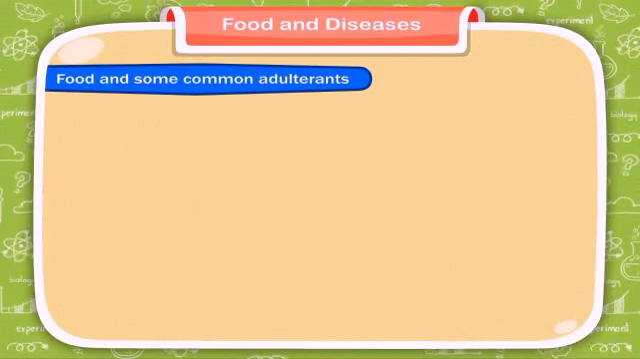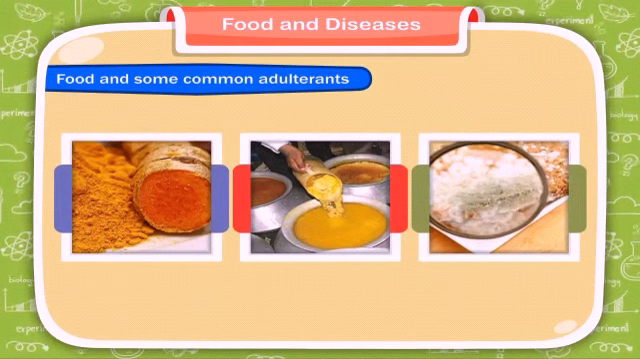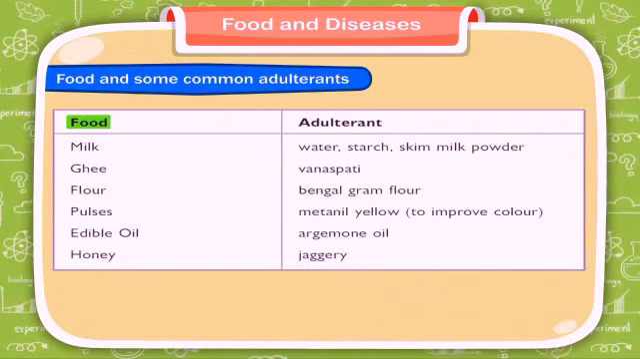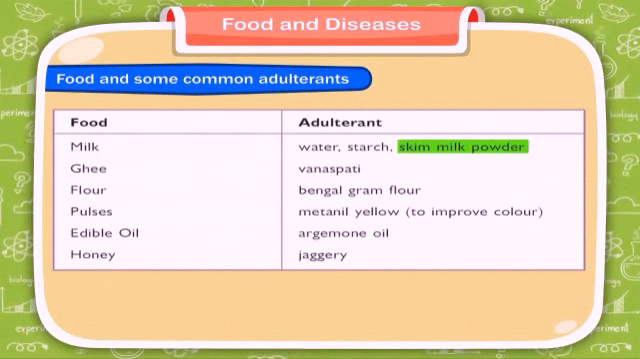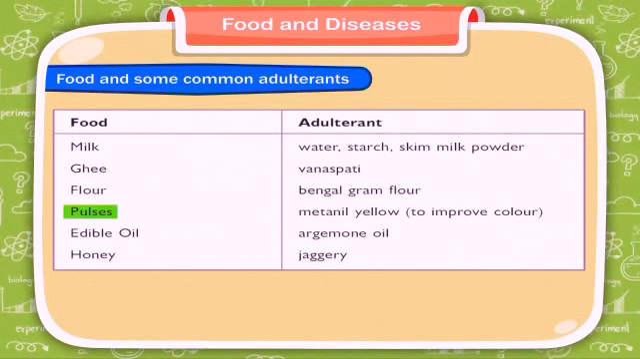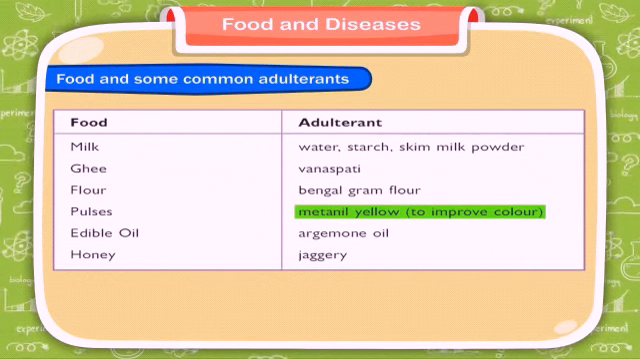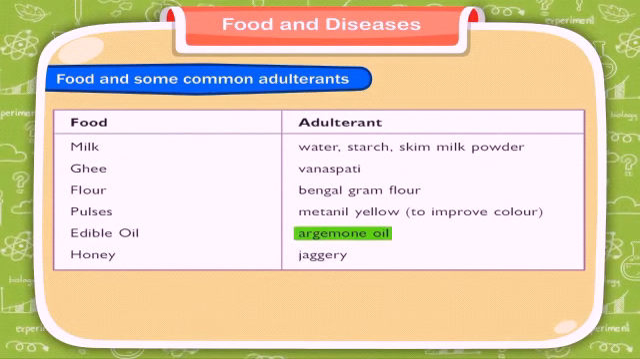Food and some common adulterants. Various types of adulterants found in the food items are given in this table. Food, adulterant. Milk: water, starch, skim milk powder. Ghee: vanaspati. Flour: Bengal gram flour. Pulses: metanil yellow to improve color. Edible oil: argemone oil. Honey: jaggery.